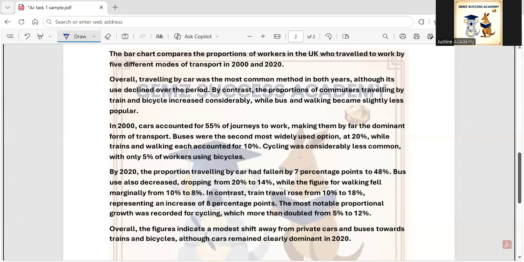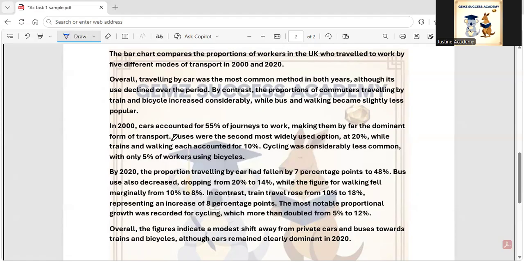Now, the next whole paragraph we have just written on the year 2000. In 2000, cars accounted for 55% of journeys to work, making them by far the dominant form of transport, or you can write the most dominant, or the most common or popular form. It's up to you.